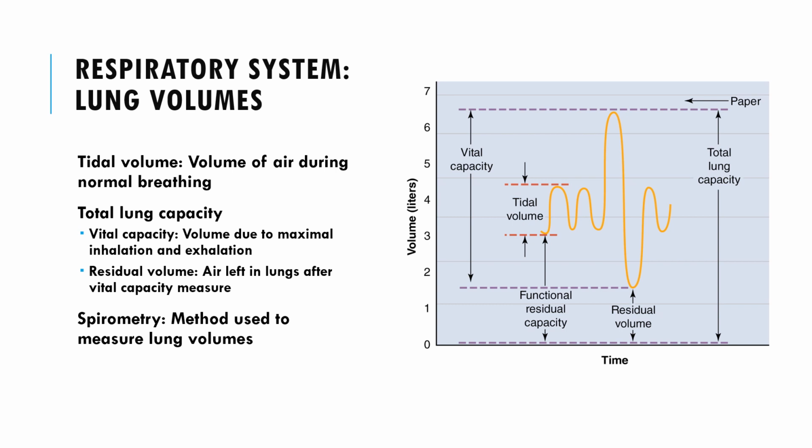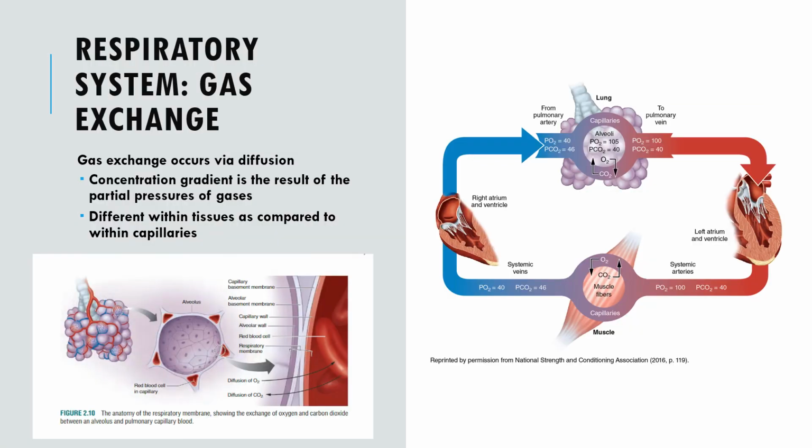Additional factors that affect an individual's lung capacity include the level of physical activity, any chest wall deformities, and respiratory diseases. Gas exchange is a critical process within the respiratory system that involves the transfer of oxygen from inhaled air to the bloodstream and the removal of carbon dioxide from the bloodstream to be exhaled. This exchange takes place in the alveoli, which are tiny air sacs located in the lungs.